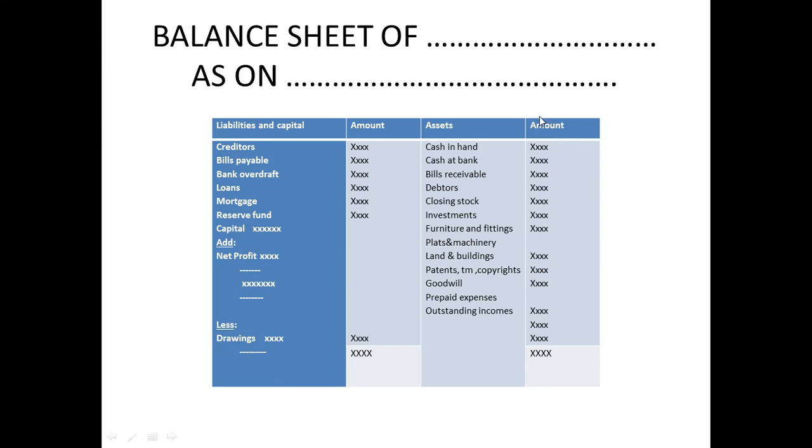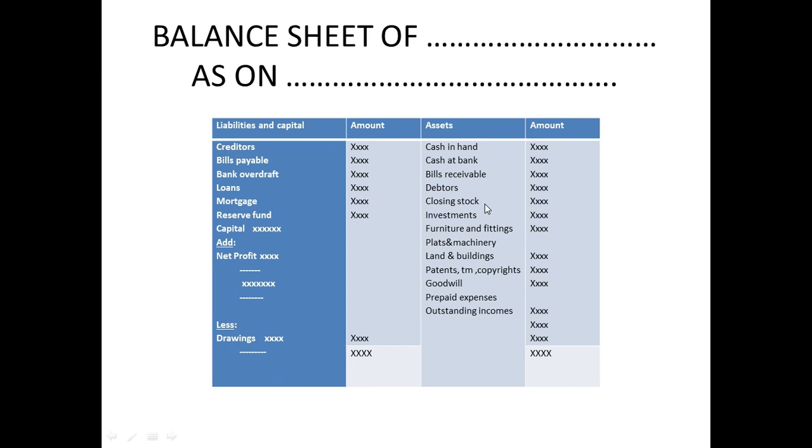The other is assets. Cash in hand, if you have cash in hand, you're going to take it over here. Cash at bank, you're going to take it over here. It's nothing but what you have in your hand, isn't it? Bills payable, receivable, closing stock. Stock is nothing but the remaining amount. I am carrying it from last year to now. Some stock is left over. It's an asset to you.